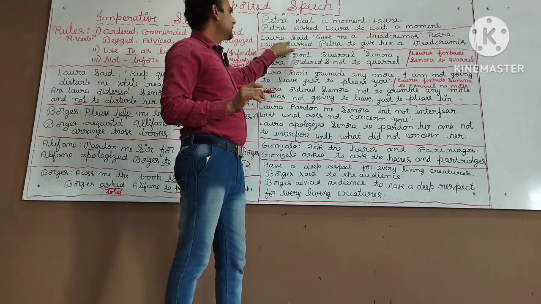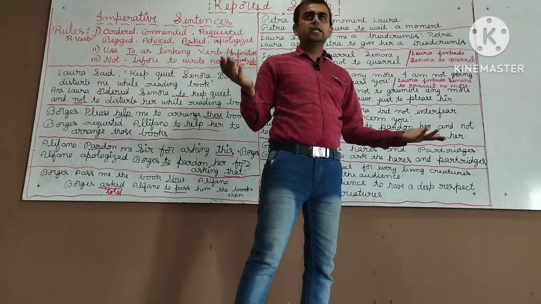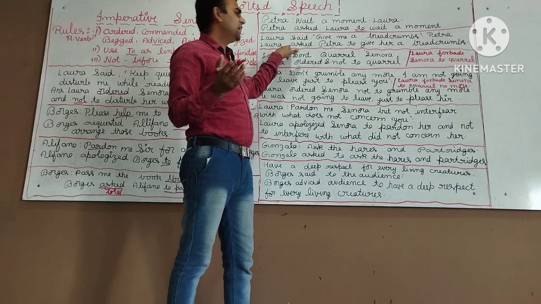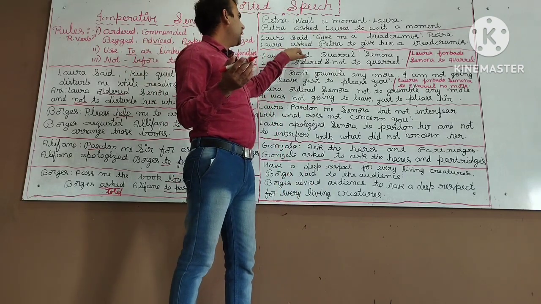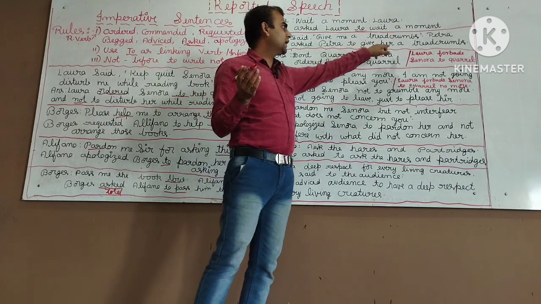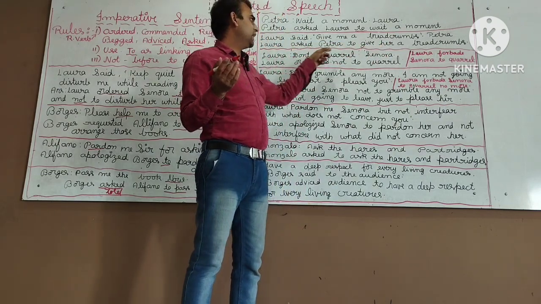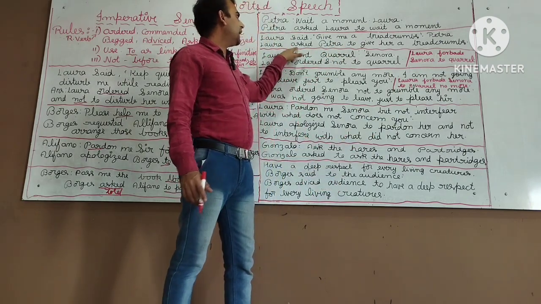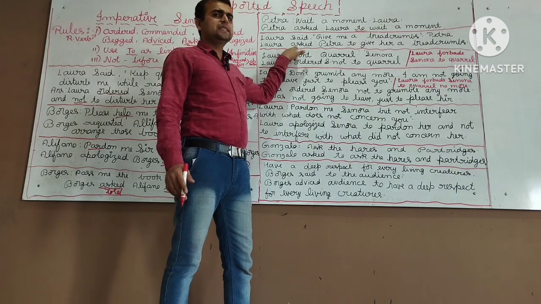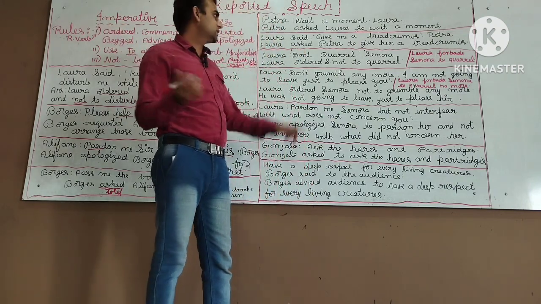Next, Laura said, "Give me the breadcrumbs, Petra." This is also one type of statement. This is asking. Laura asked Petra to give her the breadcrumbs. Is it clear? Or Laura requested Petra to give her the breadcrumbs. So both are right, but better to write asked. If you write requested, I said there must be the word please. Please is called a request.